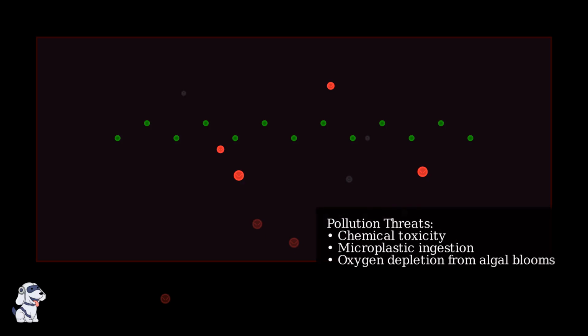Pollution threatens zooplankton through multiple pathways. Toxic chemicals disrupt their biology, microplastics cause physical harm and starvation, and nutrient pollution creates oxygen-depleted dead zones. Protecting these vital organisms requires reducing all forms of aquatic pollution.